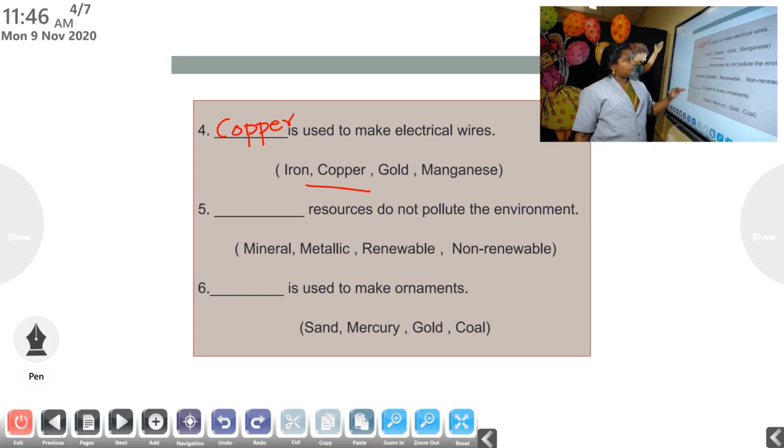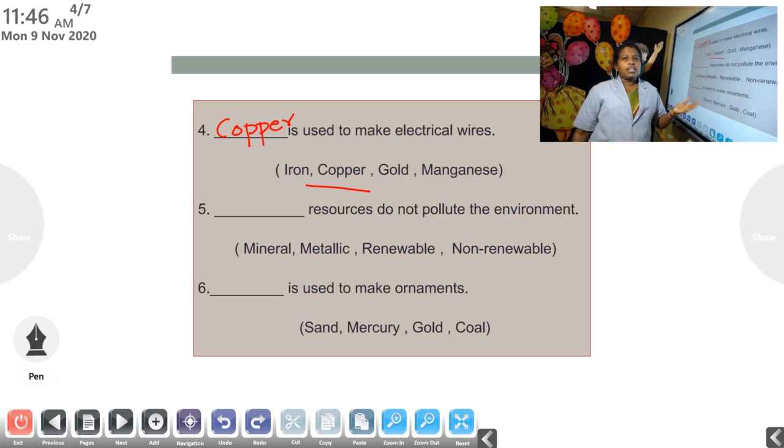Now, fifth one. Dash resources do not pollute the environment. Here, what is the meaning of the word resources? Resources are the things which help us. They are natural resources which we get from nature.